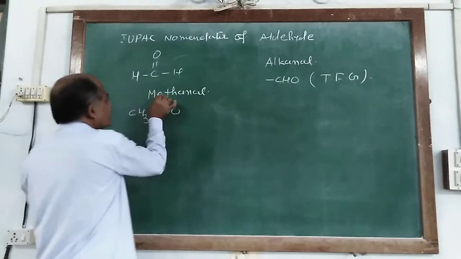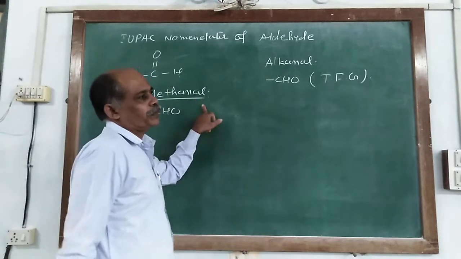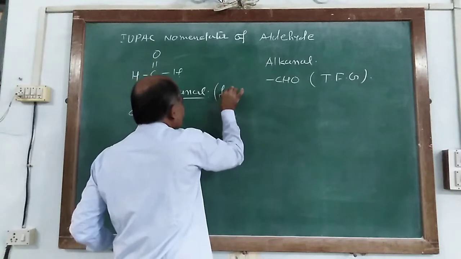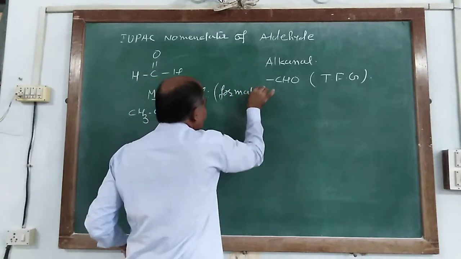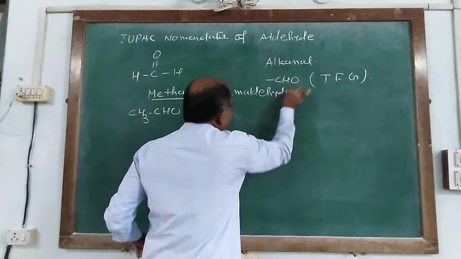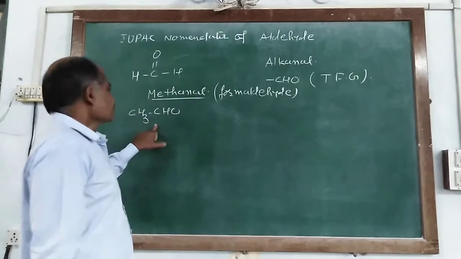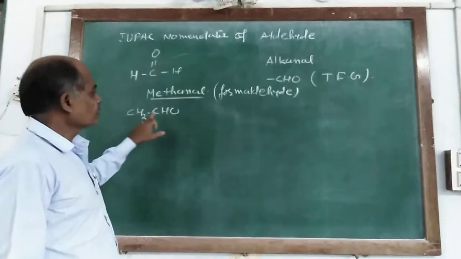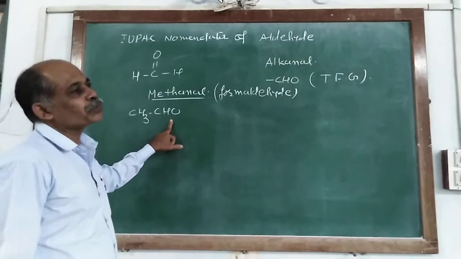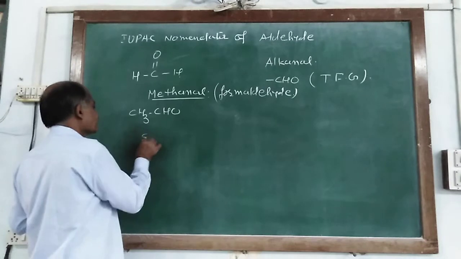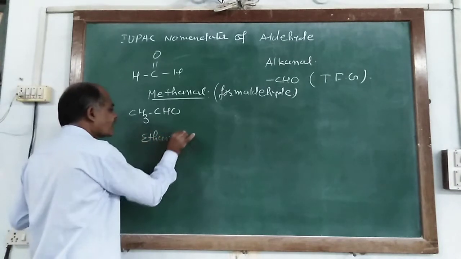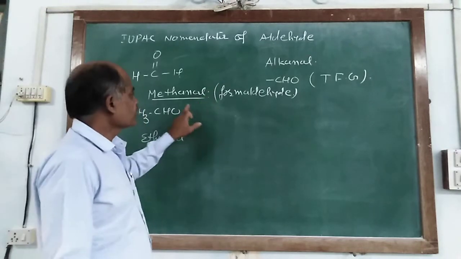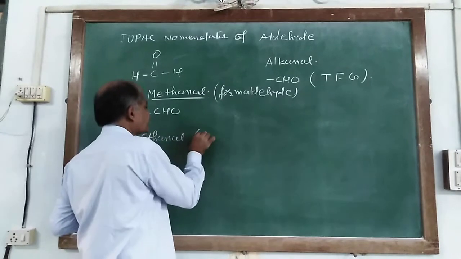Similarly, HCHO, and its trivial name or familiar name is formaldehyde. Next CH3CHO. So 1 and 2. So it is ethane, but it has 1 CHO group. So it is named as ethanal, and according to the familiar name or common name, it is known as acetaldehyde.